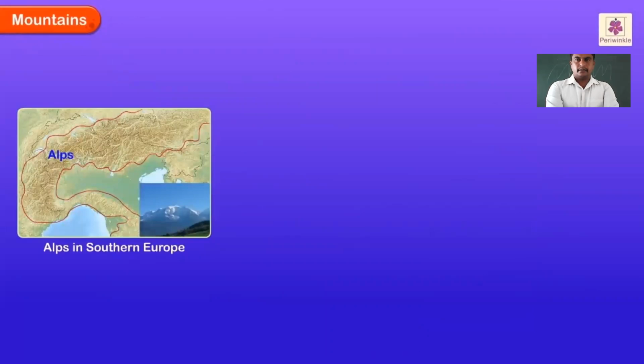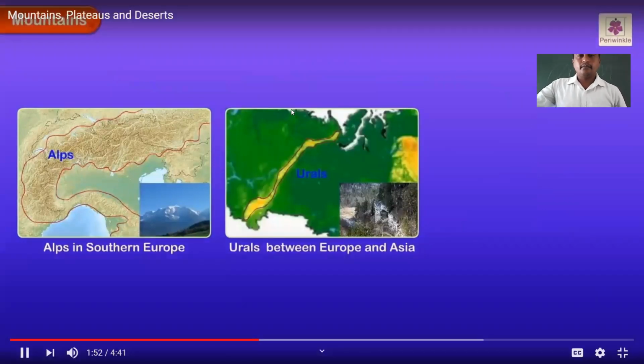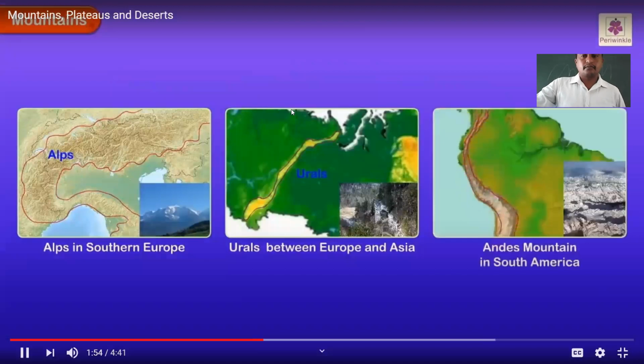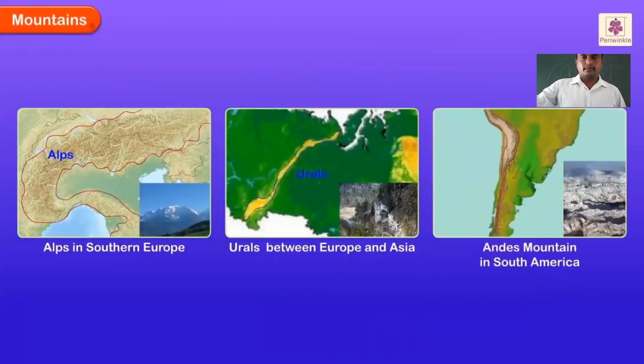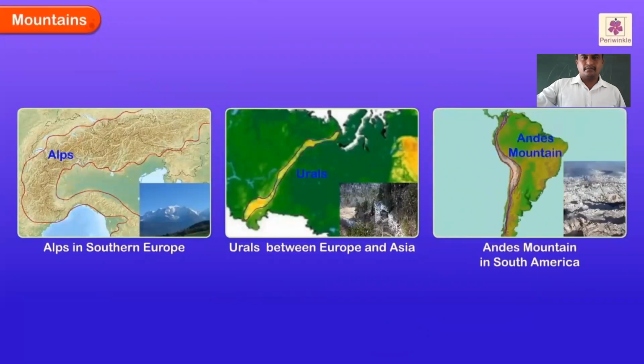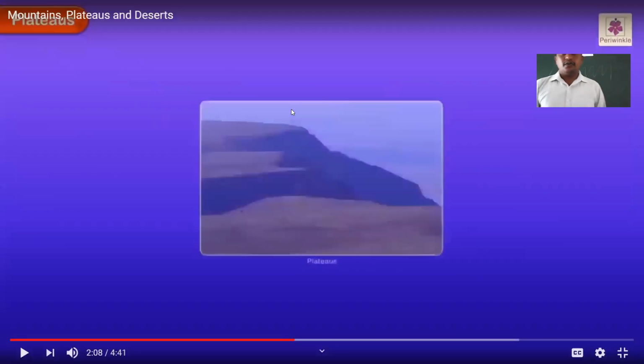Some mountain ranges that you might know are the Alps in Italy, and the Ural Mountains that we were doing when we were talking about Europe and Asia. And also the Andes ranges, the Andes Mountains, which are in South America. And you can see here that they go right from the top of South America right down to the bottom. Yes, now we shall move on to the plateaus.